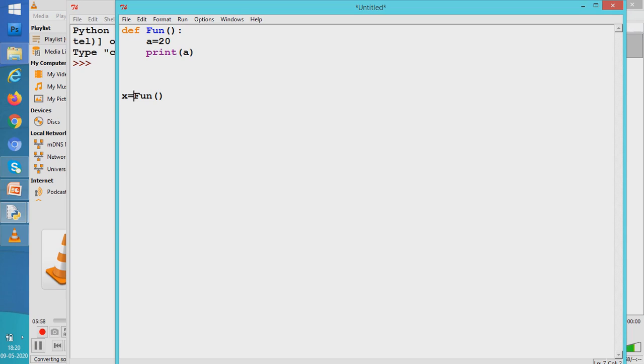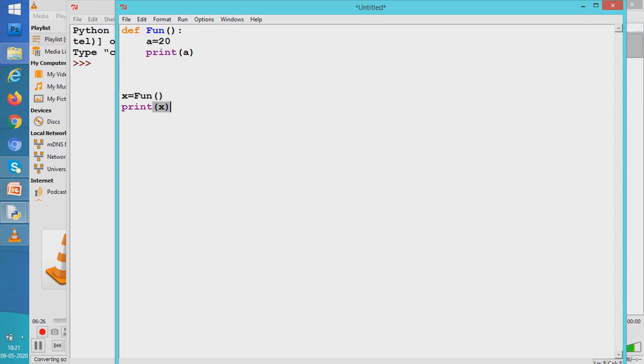So what does it mean? It means that as we know function fun is going to return something, whatever function fun returns is going to be overwritten here. So whatever value gets overwritten here, we will send to x. If I now write print x, then x is going to show us the value that function fun returned to us.